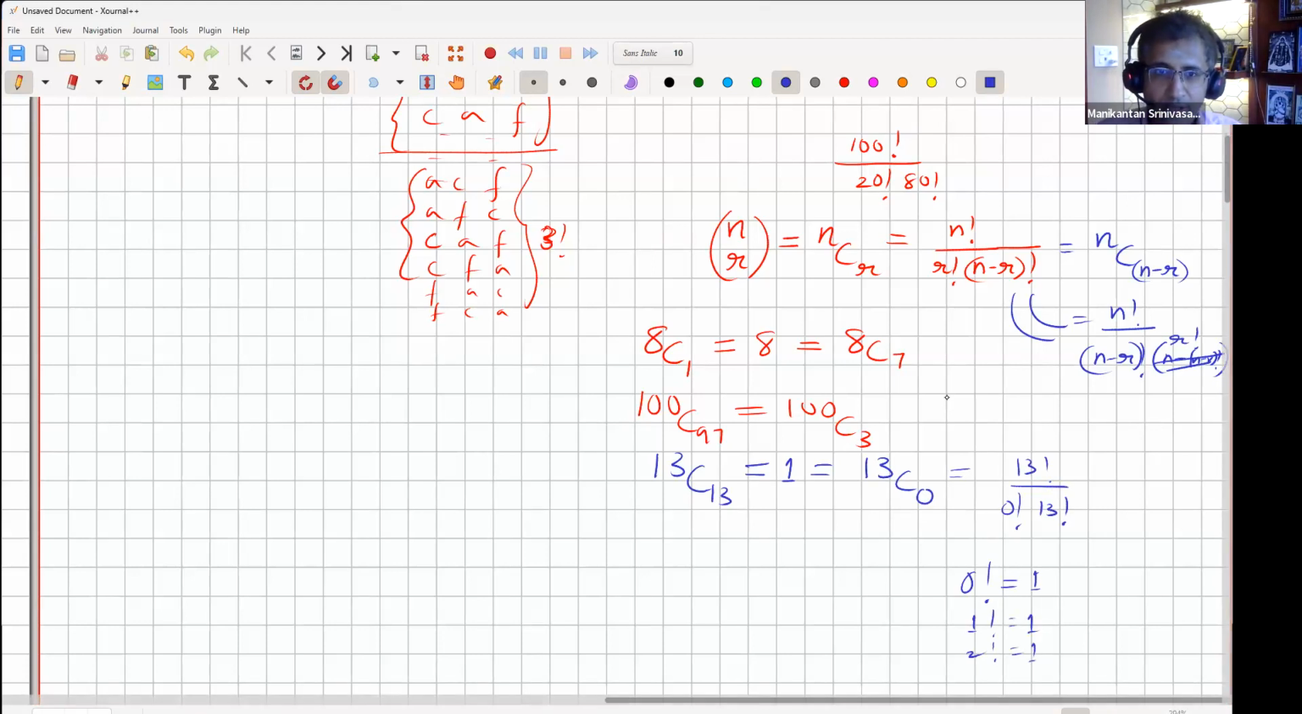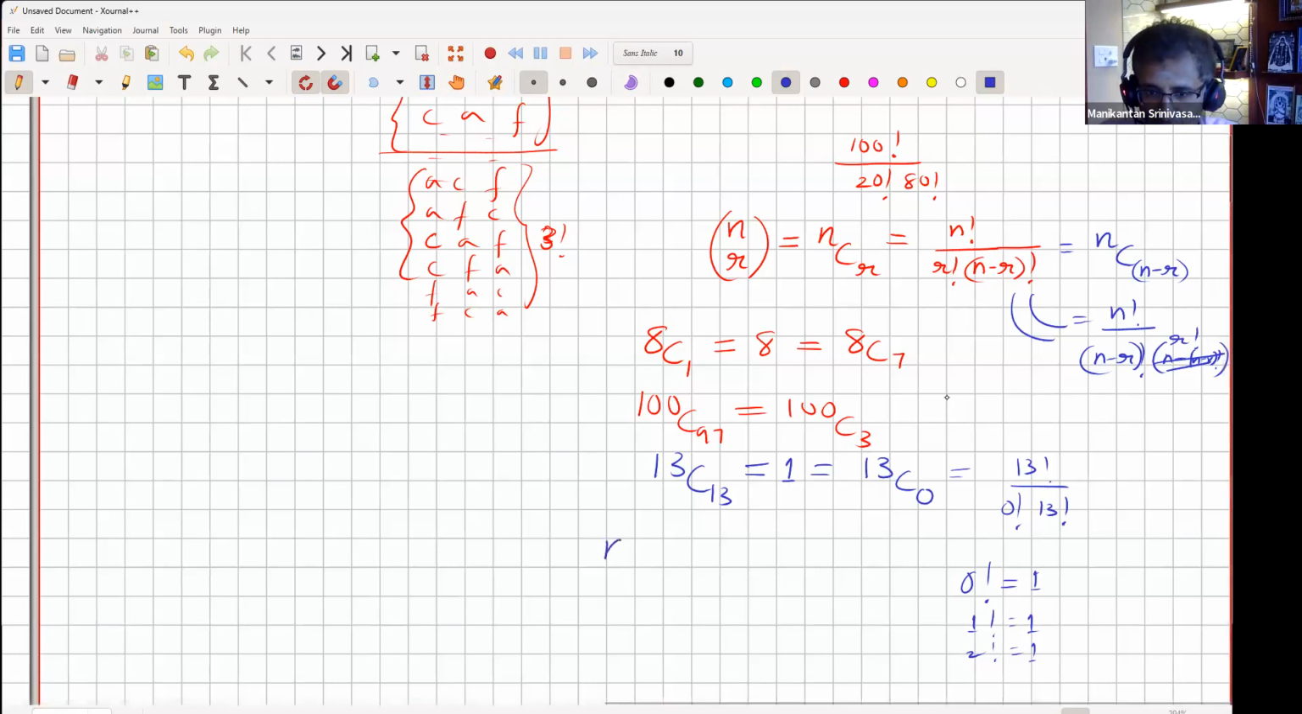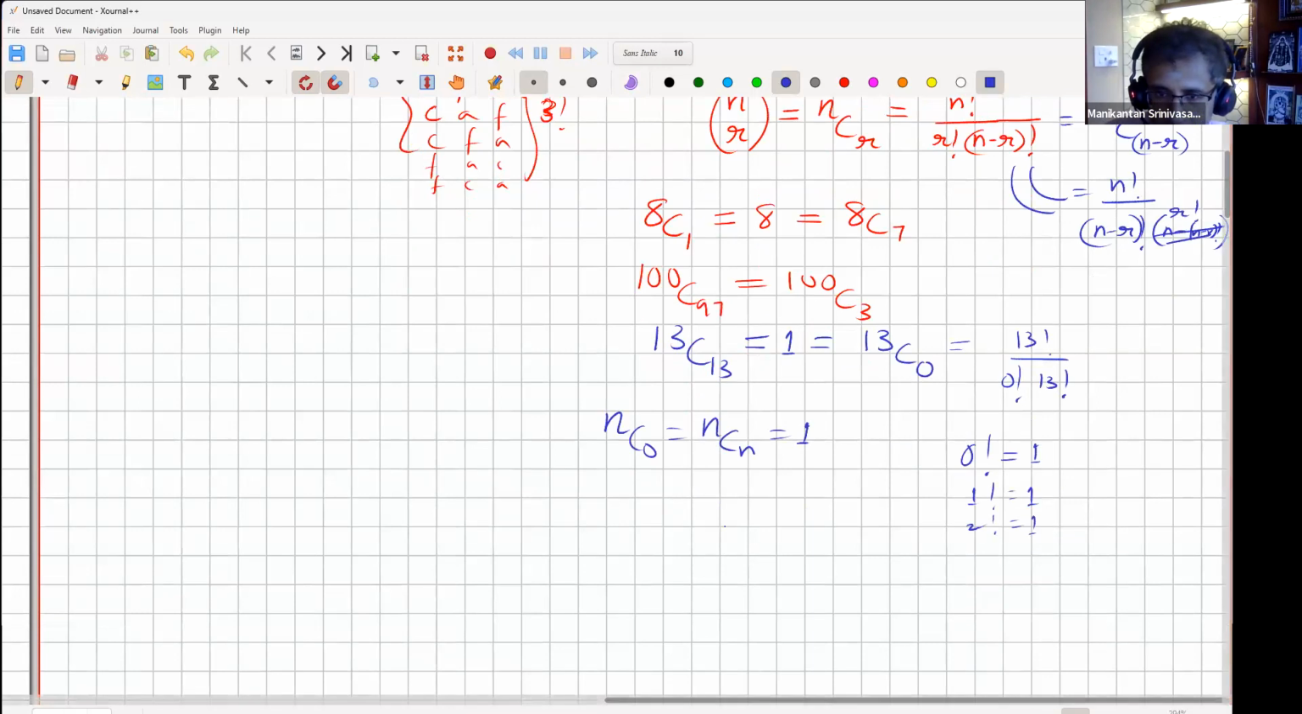For 0 factorial, to visualize that is difficult. We just go with a convention saying 0 factorial is accepted to be 1. That's it. Okay, so 13 choose 13. More generally, n choose 0 is the same as n choose n, which is 1. And then n choose n minus 1 and n choose 1 will be the same, right? This will be n. So these are two very common observations.